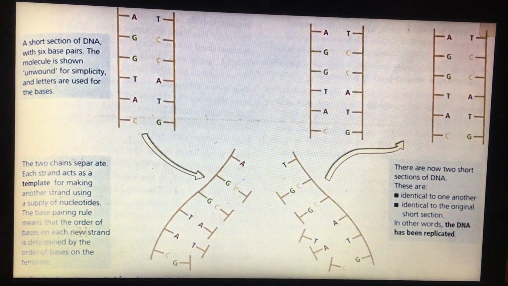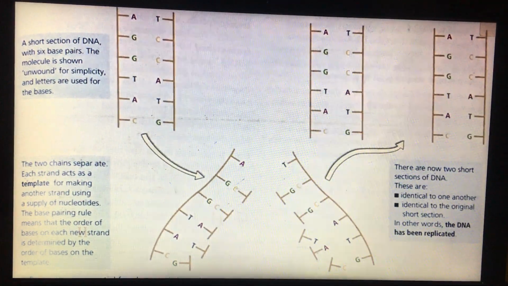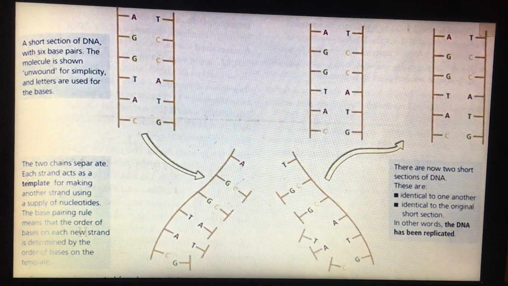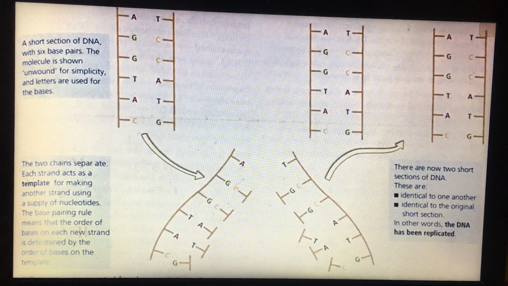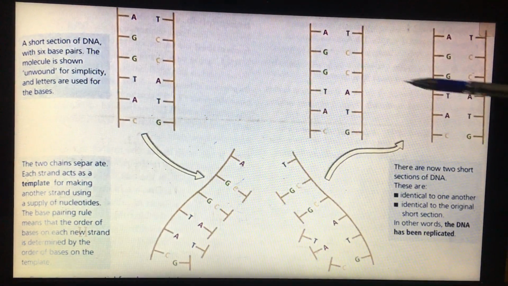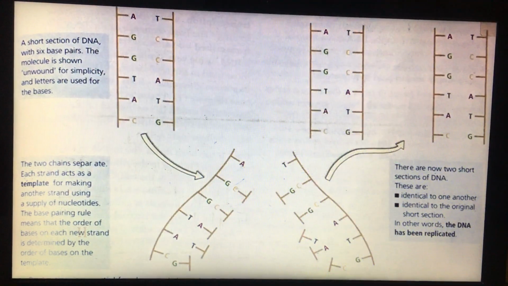And after that, there will be 2 short sections of DNA, and they are identical to one another and also identical to the original short section. So here, after mitosis, we have two short sections of DNA, identical to one another and to the original.